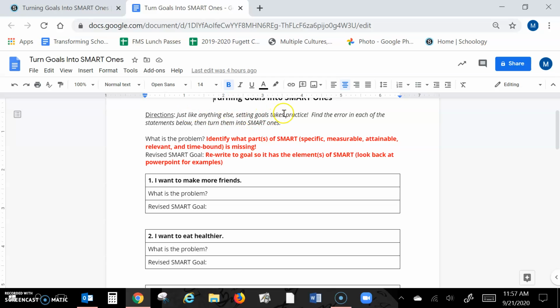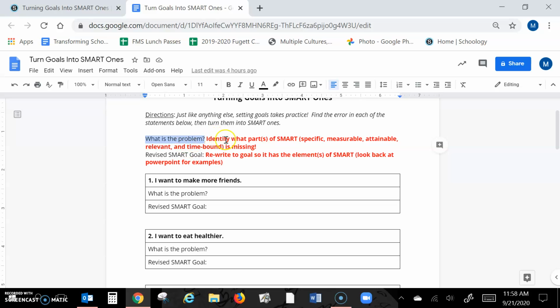Just like anything else, setting goals takes practice. So you're going to find the error in each of the statements below, then turn them into a SMART goal. So you see here, I want to make more friends. So what is the problem? You can see here I have an example or more explanation of what that is asking. So it's not that you're shy or something like that.